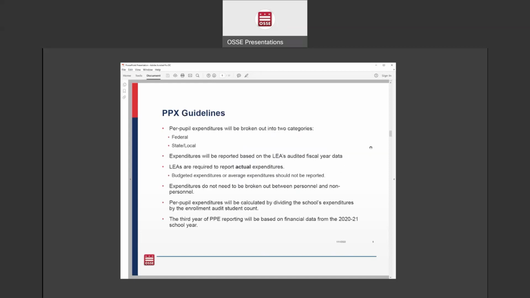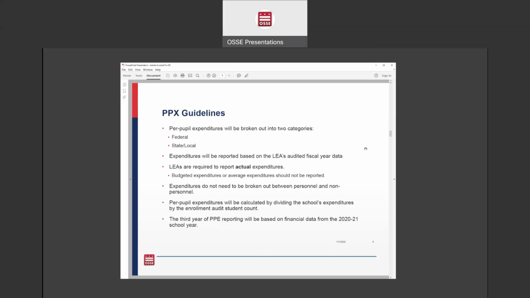your per pupil expenditures broken out into two categories, federal and then state and local. In the district, since state and local is essentially the same thing, we just wrap that into one. And expenditures will be reported based on the LEA's audited fiscal year data. That's why we had to wait until December to open up the application, because the charter LEAs and DCPS don't have audited data until then.